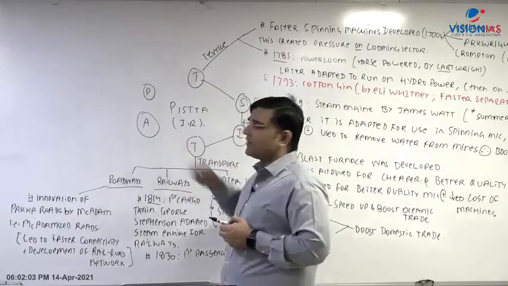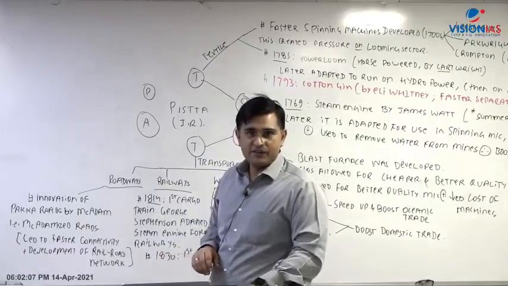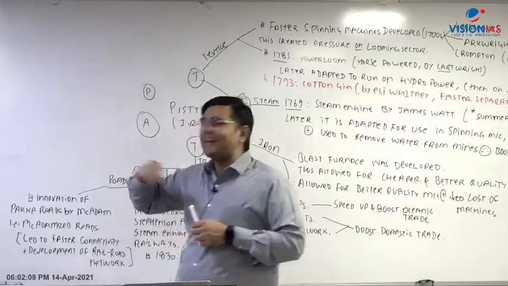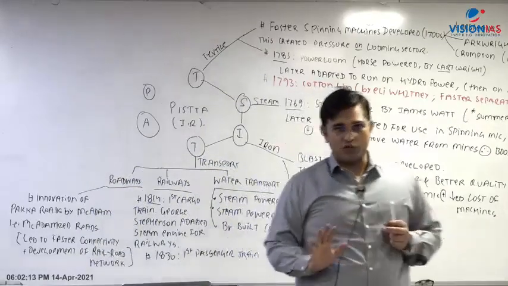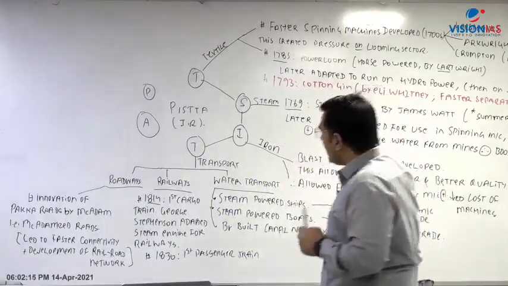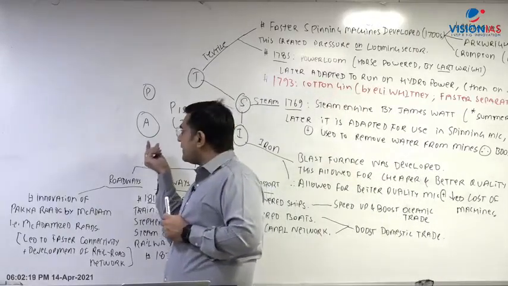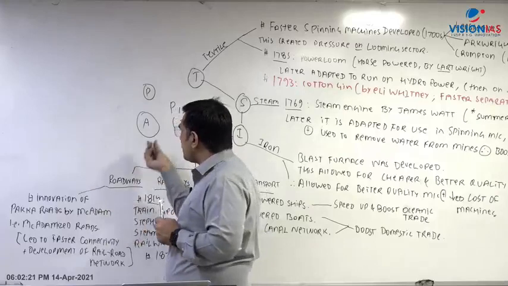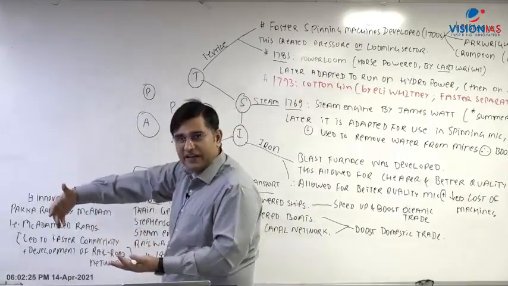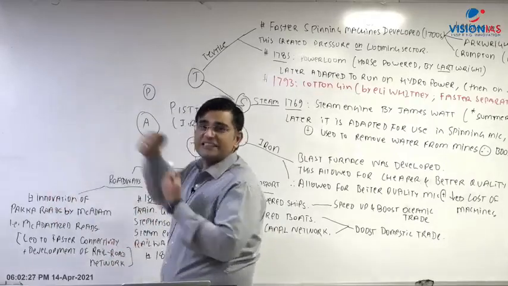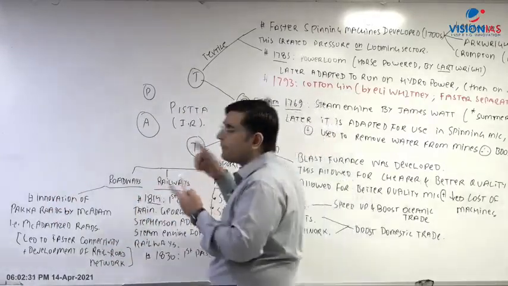Apart from this, what does this A stand for? This A actually stands for the agriculture sector, right? So there was also an agricultural revolution, and it began before the industrial revolution, right? The point of discussion here is, why are we discussing agriculture? We are discussing agriculture because our motive is to understand how the changes which happened in the agriculture sector assisted the industrial sector. How did they help the industry?